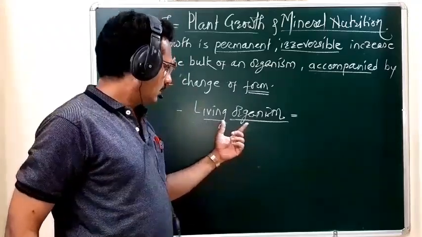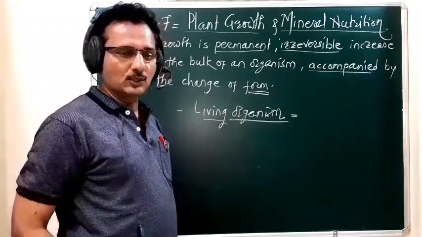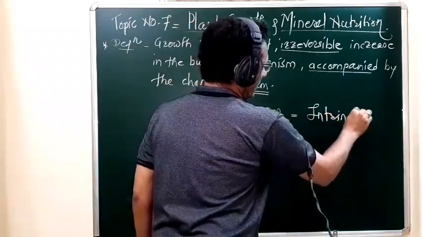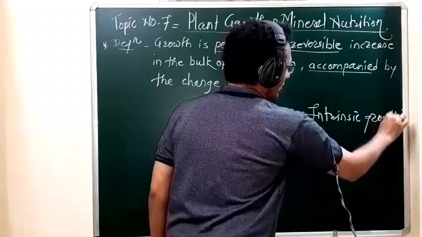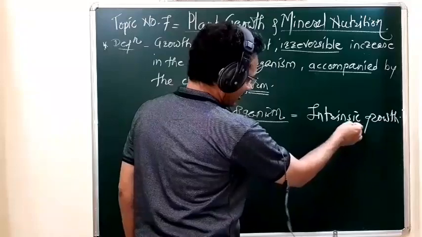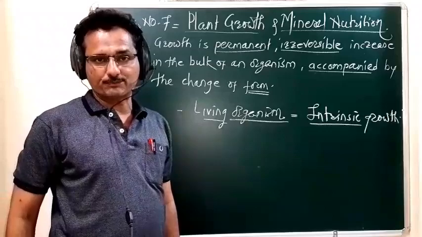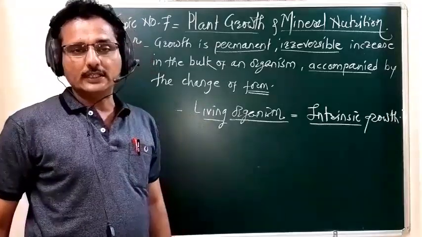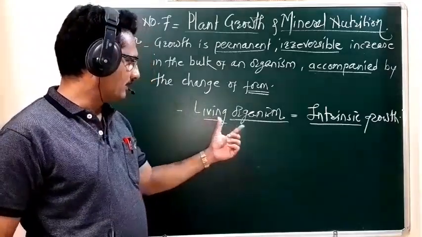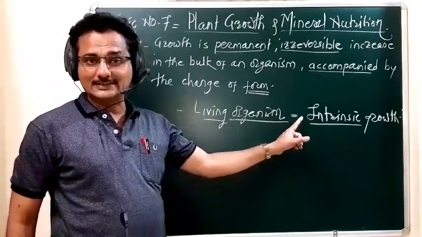Then what type of growth do we call it in the case of living organisms? That type of growth is called intrinsic growth. Intrinsic growth in the sense that the growth is because of internal metabolic changes, or internal metabolic processes. In the case of the living organism, that growth is called intrinsic growth.